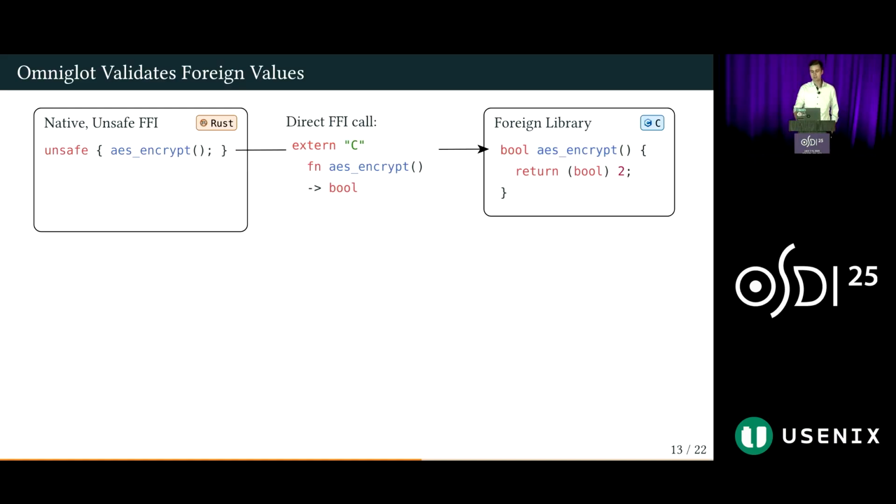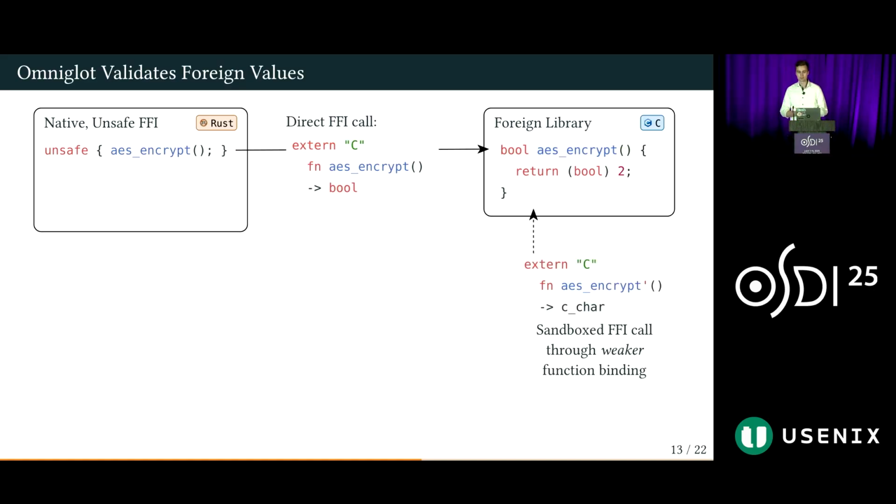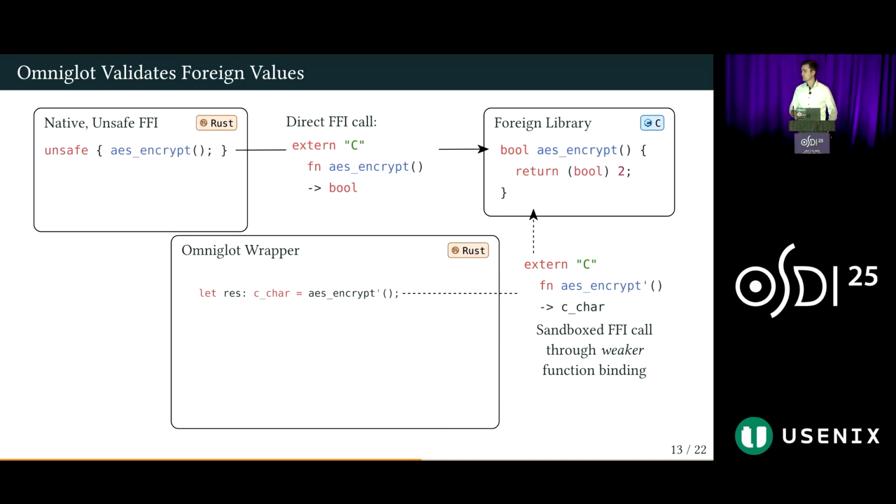And for the example of valid values in particular, it uses a trick. Instead of invoking foreign code with its proclaimed type signature, Omniglot defines another function binding with a set of weaker assumptions. So for instance, in this example, instead of returning a Boolean, it could return a c_char type that has identical size and alignment to the C Boolean type, but crucially, does not have the same restriction on the valid set of values. However, this type is also less useful. The developer expected to be returned a Boolean, and now they have to deal with an integer.